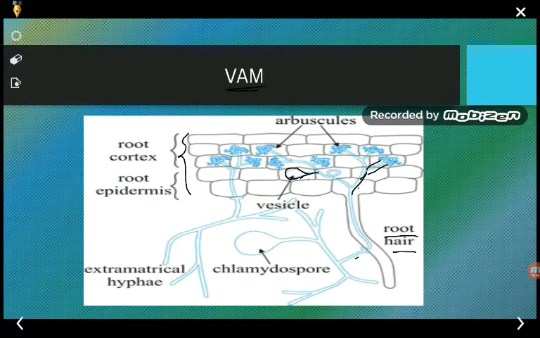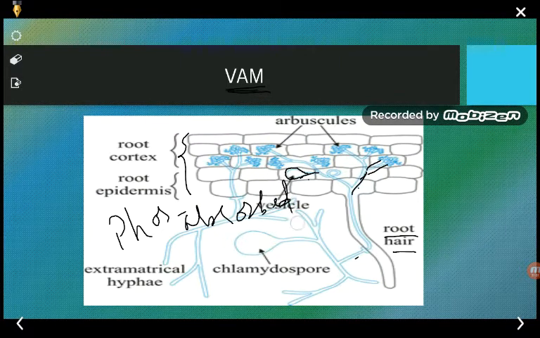That's why they are said to be vesicular arbuscular mycorrhiza. So these are examples of vesicular arbuscular mycorrhiza, and these fungi come in association with the plant roots, and then they make the phosphorus absorbed by the plant. So this is an example of VAM.